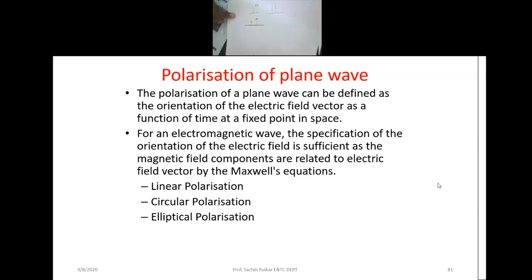If it is perpendicular to the surface, then it is called a vertically polarized wave. And if, for the given ground surface, the electric field vector E is parallel to the ground, then we can say that is the horizontal.